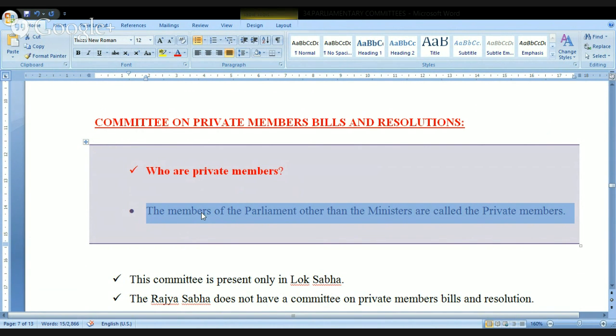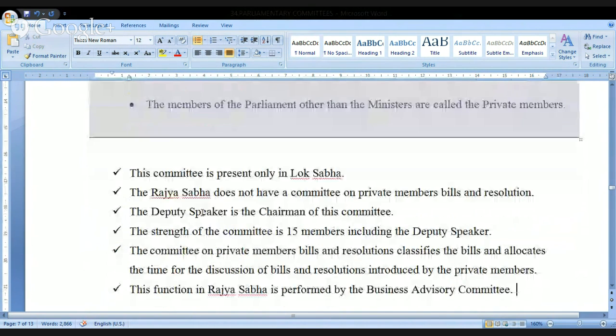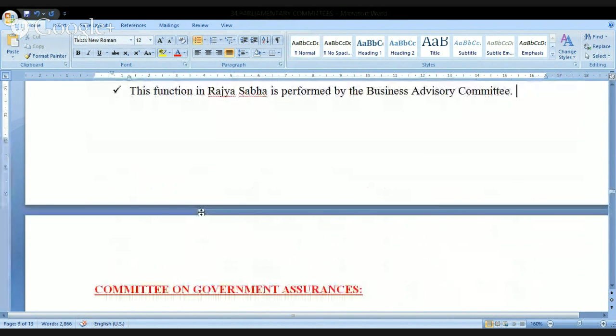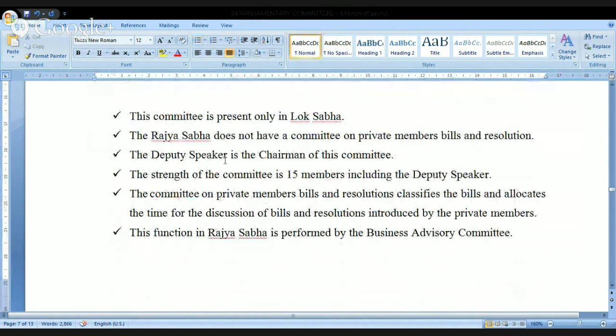Look at this. This particular committee is present only in the Lok Sabha. Each committee is important from the examination point of view, and especially for the people who are writing the civil services, it is really very, very important. The Rajya Sabha does not have a committee on private members' bills and resolutions.